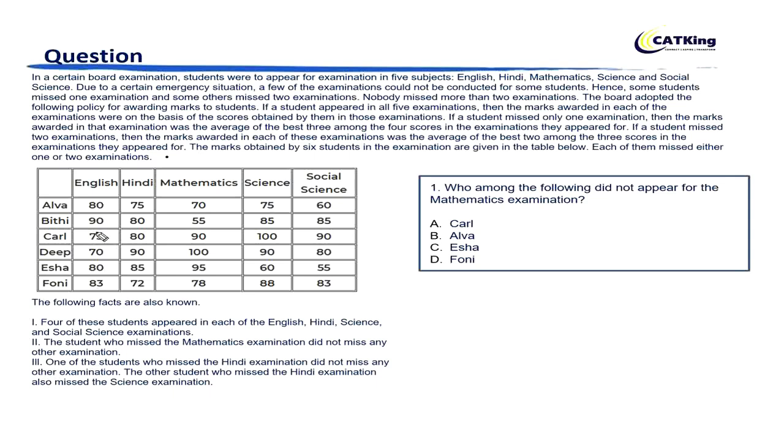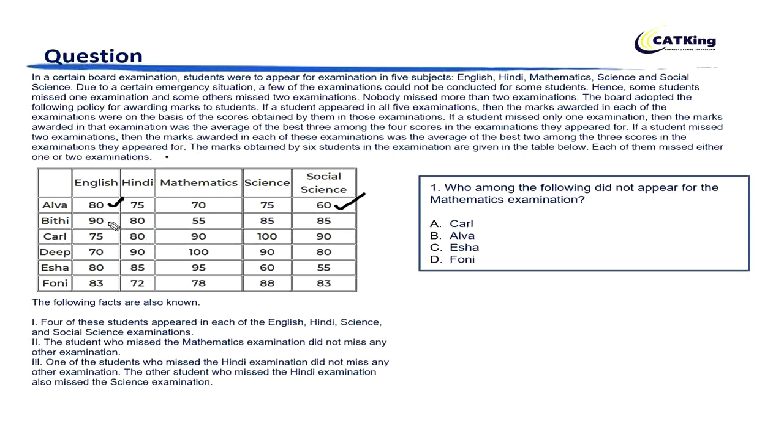Okay. So one thing which we can say just by looking at the table right now is the 2 subjects that the students would not have missed are the ones in which they have scored the highest as well as the one in which they have scored the least, because the average cannot be the highest or the least, right? So if we talk about Alva, this English she should definitely have appeared for, right? She should have appeared for English exam, and she should have appeared for social science, right? Because this is the highest and this is the lowest. This can't be the average.